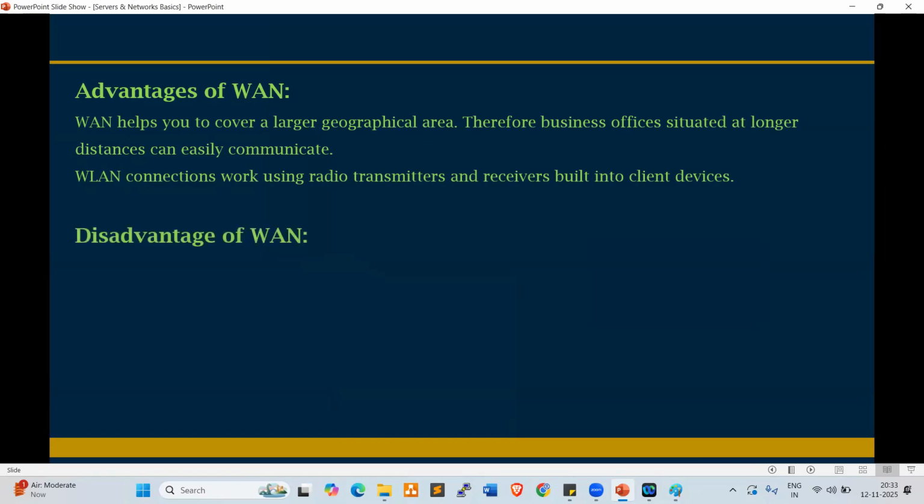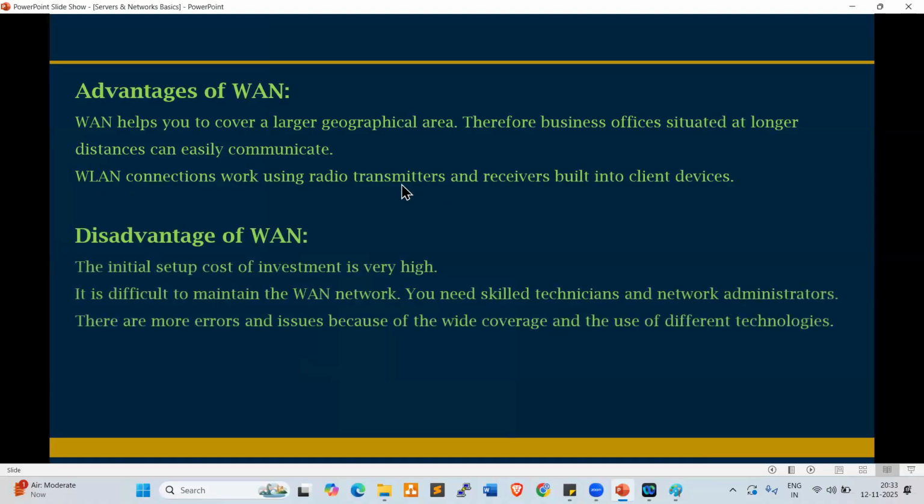Disadvantages. Look at this. The initial setup cost of investment is very high. So initially, when you want to set up, it is a bit costlier. It is difficult to maintain the WAN network. You need skilled technicians and network administrators, right? There are more errors and issues because of the wide coverage and the use of different technologies, right? So country to country, continent to continent, we'll get some errors sometimes, network issues, right?